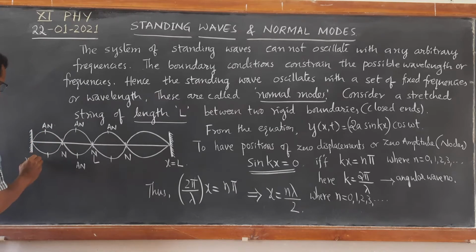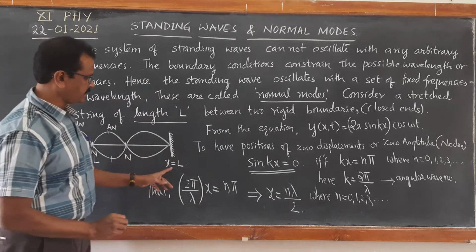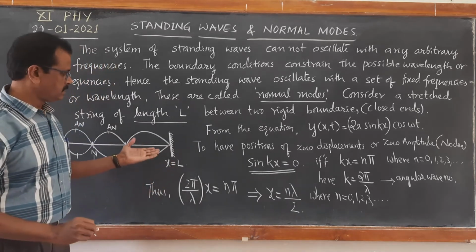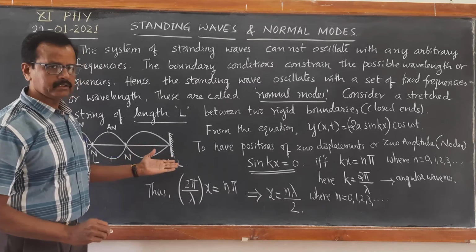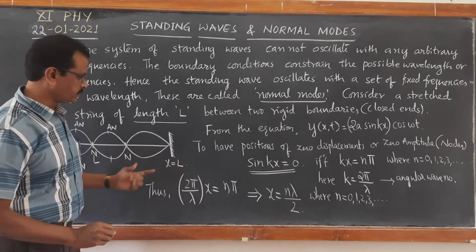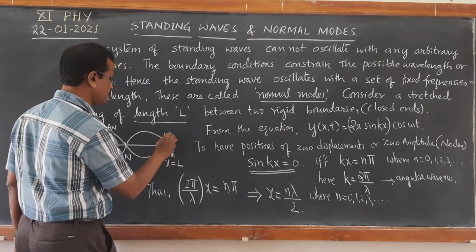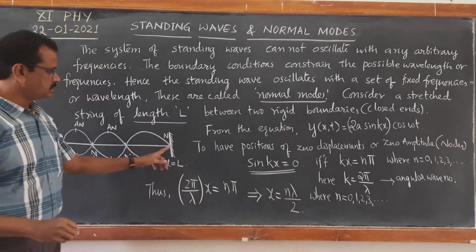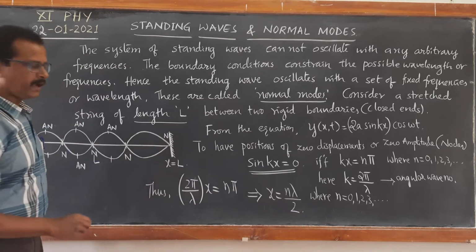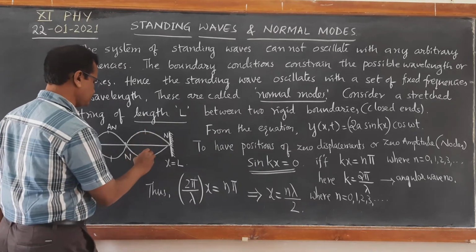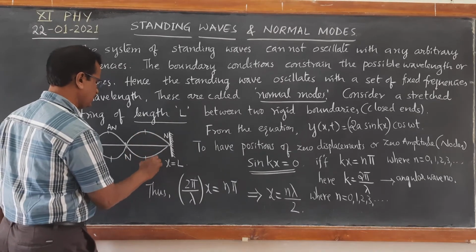So at x equal to 0, you will get position of node naturally. Another condition is that at x equal to L also, since it is a closed end at the other end also, both the ends are rigid boundaries. At x equal to L also, you should be able to get formation of node. That is point of 0 amplitude. So point of maximum amplitude is called as antinode.